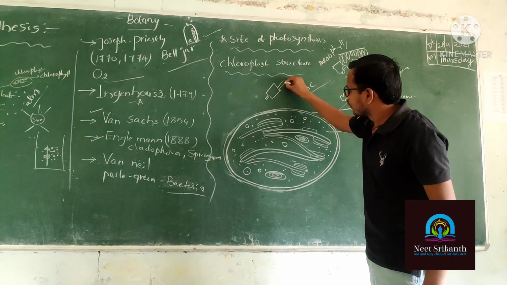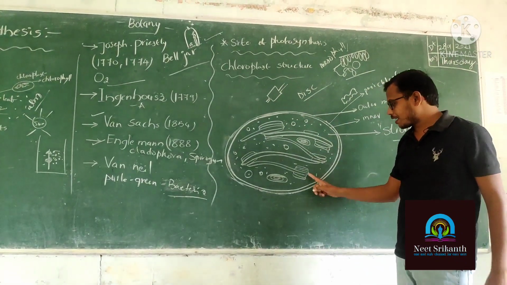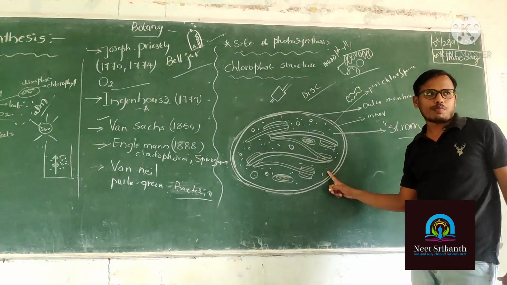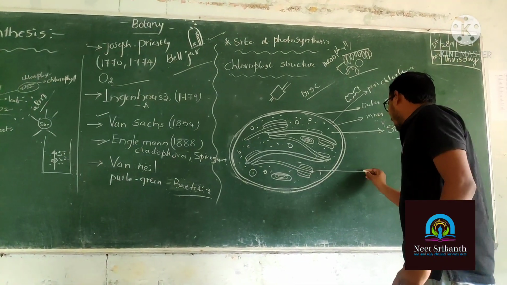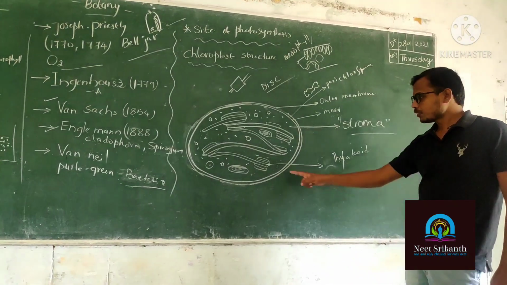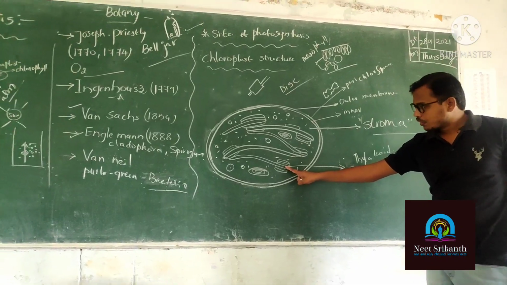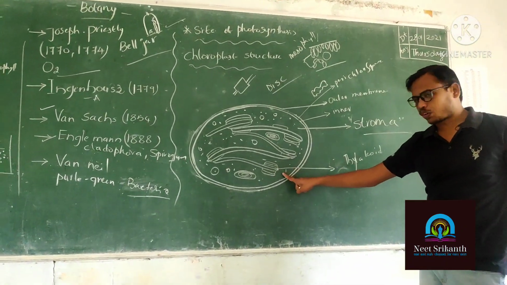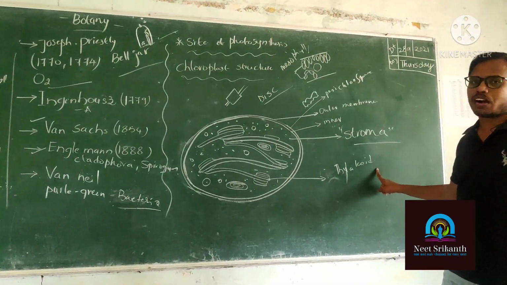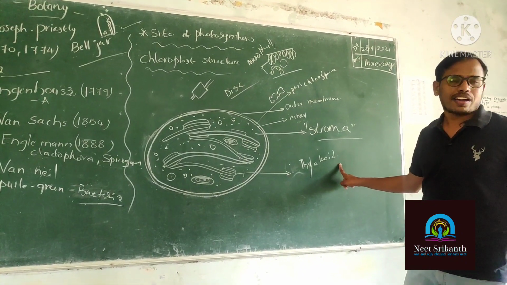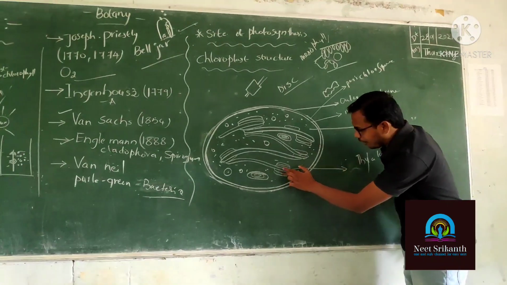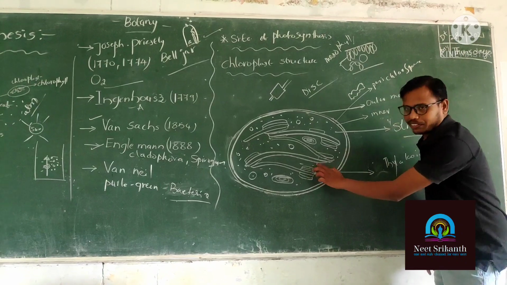The membrane bound sac-like structures present in the stroma are called thylakoids.